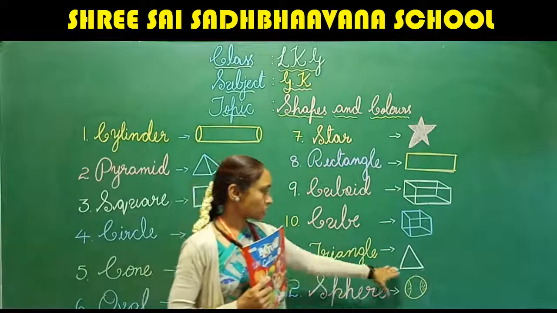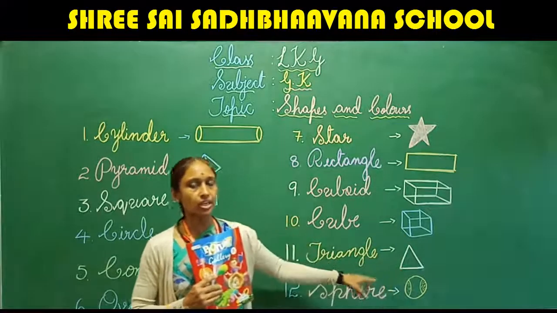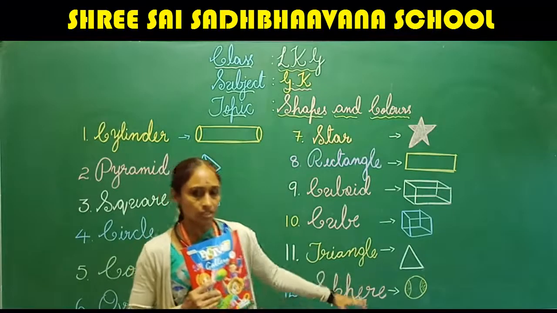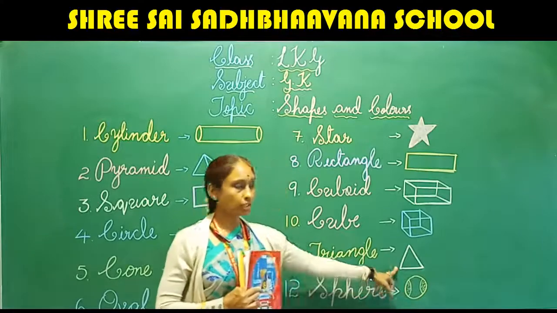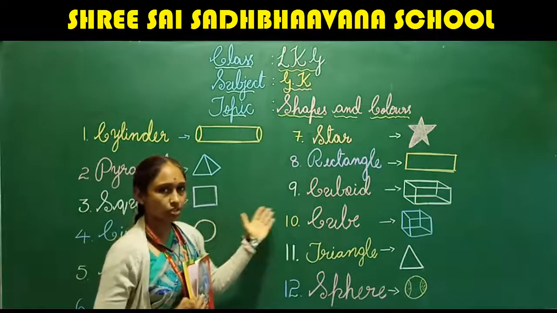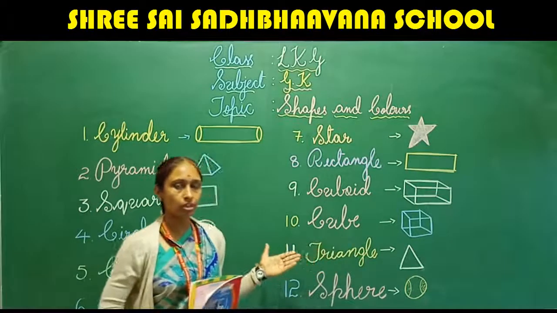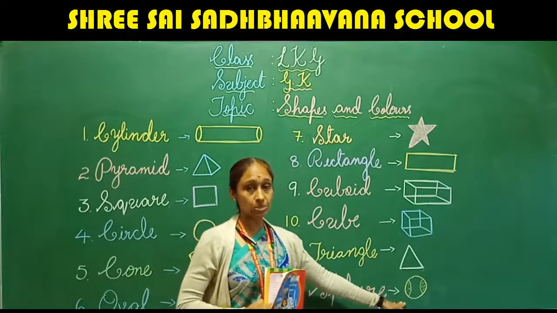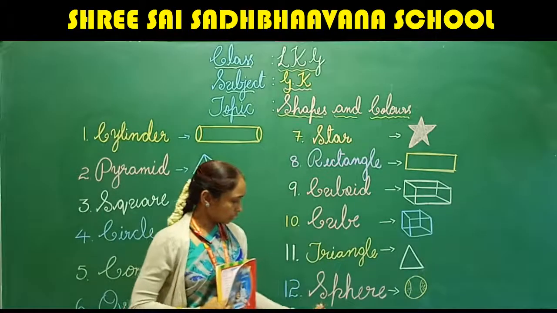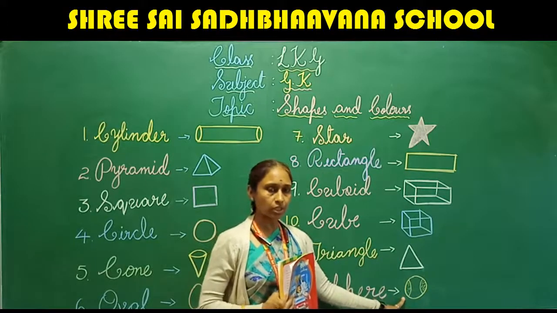Fine. Then next, triangle. Can anyone give an example for triangle? Yes, yes, this is triangle. Fine, you have learned these shapes and for each shape you have given examples also. And last, what do we have? We have sphere. Can you give any one example for the sphere shape? Can anyone give?